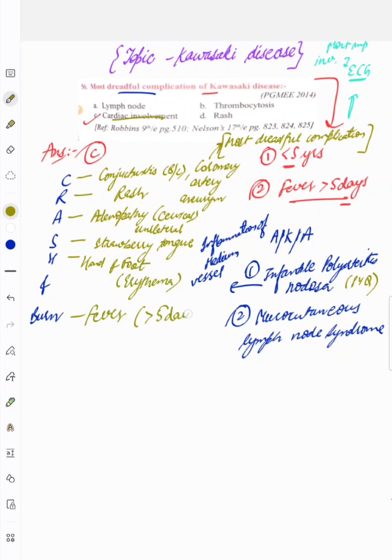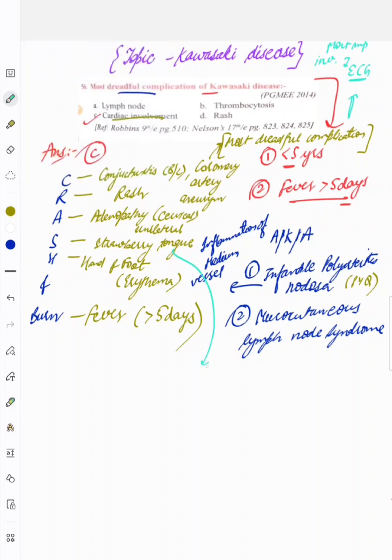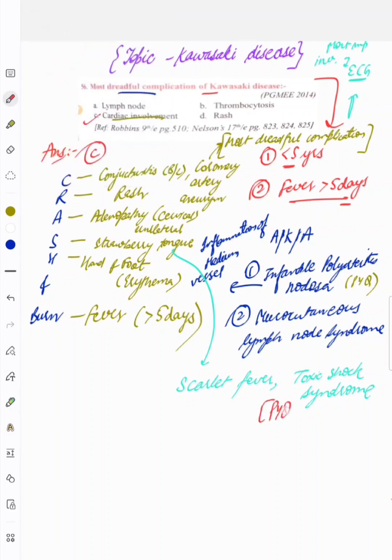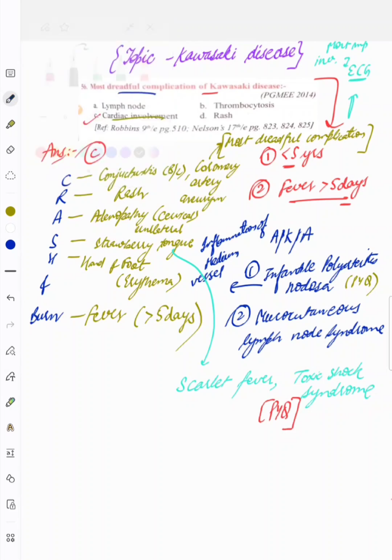From H it is fever, and fever is more than 5 days. Strawberry tongue is also found in our most famous disease from S, that is scarlet fever, and also in toxic shock syndrome. Remember that this was also a PYQ once. In all these 3 diseases there is what? Strawberry tongue is C.